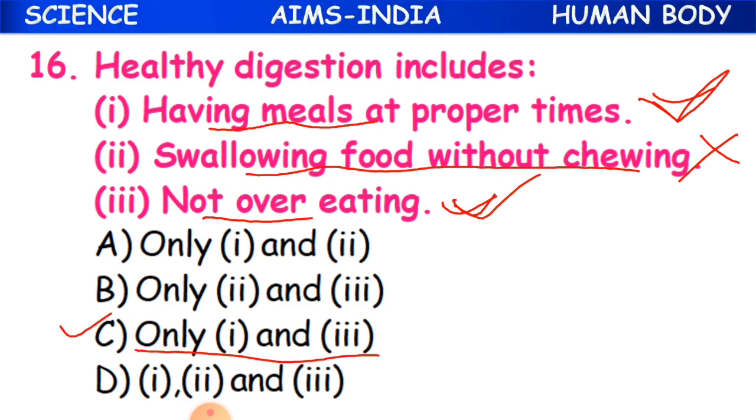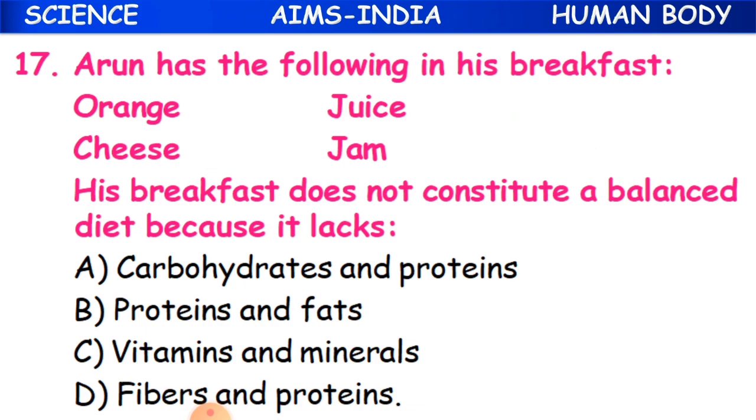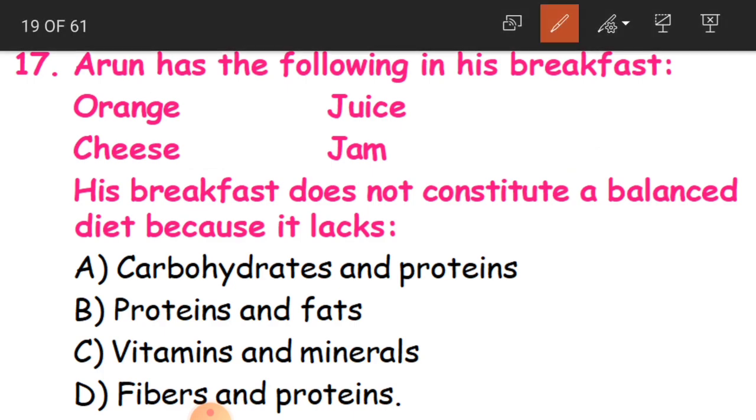Clear, children? Now the 17th question. Arun has the following in his breakfast: orange juice, cheese and jam. His breakfast does not constitute a balanced diet because it lacks. See children, Arun has orange juice, cheese and jam. Even though he has all these, it is not a balanced diet because it lacks.